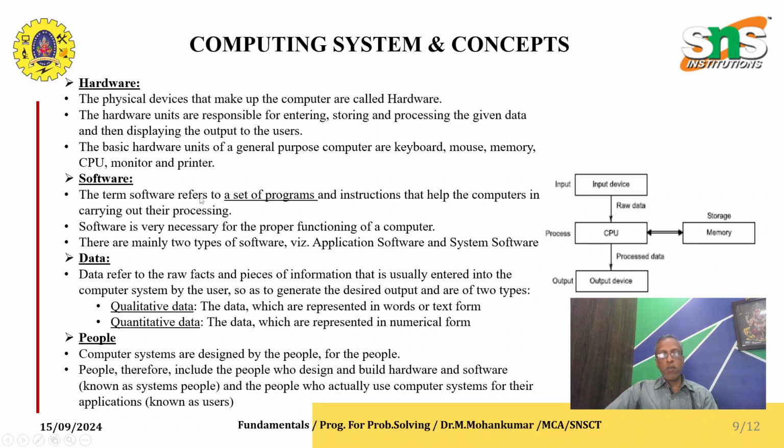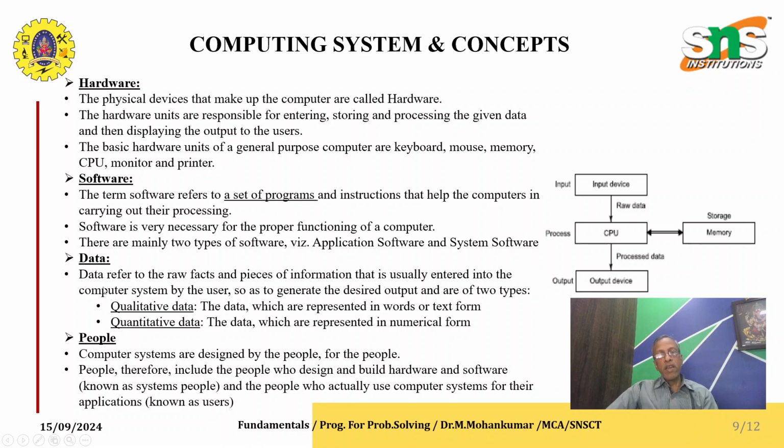Software. The term software refers to a set of programs and instructions that help the computer in carrying out its processing. In the very first slide itself, I explained what processing is. The same thing here, we call it software. Software is very necessary for the proper functioning of a computer. There are mainly two types of software: one is application software and the other is system software.